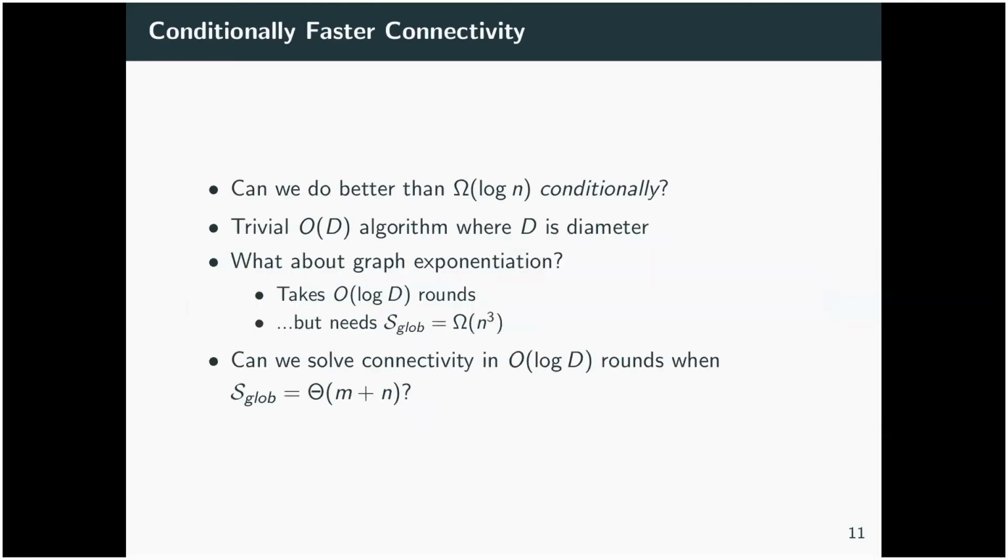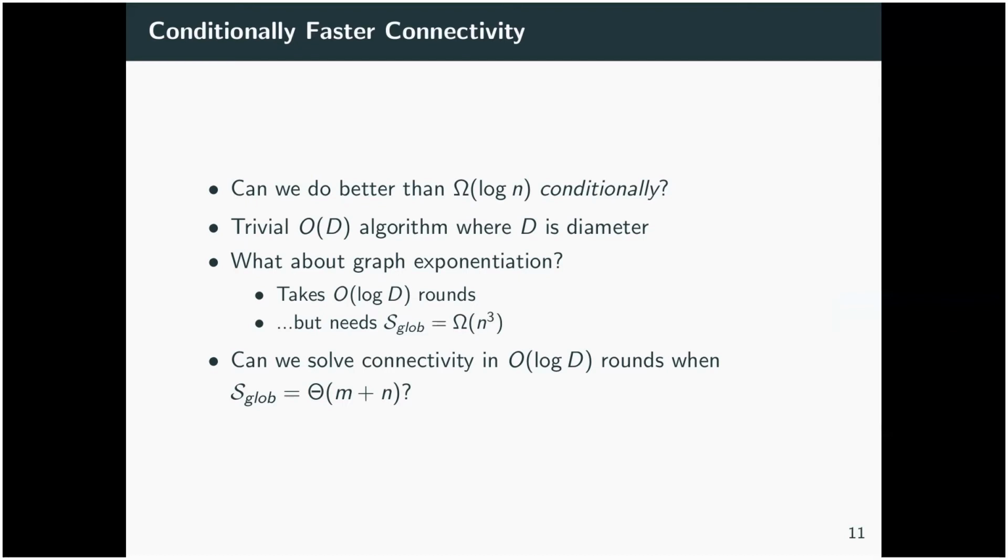Okay, so we can't do unconditionally better than big omega of log n, but can we do conditionally better than omega of log n? Well, there is a trivial big O of the diameter algorithm, right? If you broadcast the highest ID that you've heard about to all of your neighbors, and you continue to do this for d steps, then eventually every node will know the highest ID in its component. So if the diameter is sublogarithmic, we can already do better. But can we do even better than that?